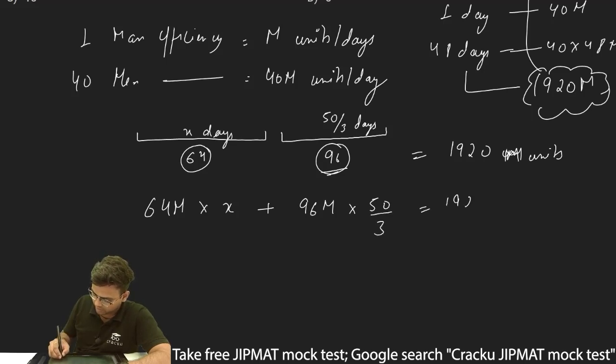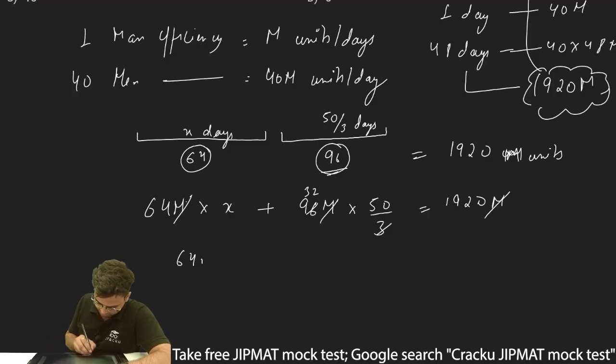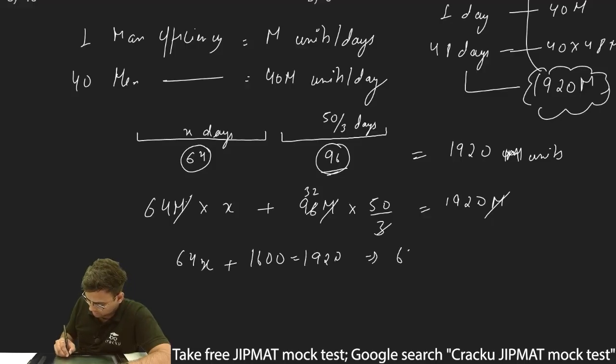This should be equal to 1920. If I solve this, this will be 32, and 32 times 50 is 1600. So I can write 64. Also, I can cancel out M from the entire equation. So I am getting 64X plus 1600 should be equal to 1920, or I can write 64X is equal to 320.